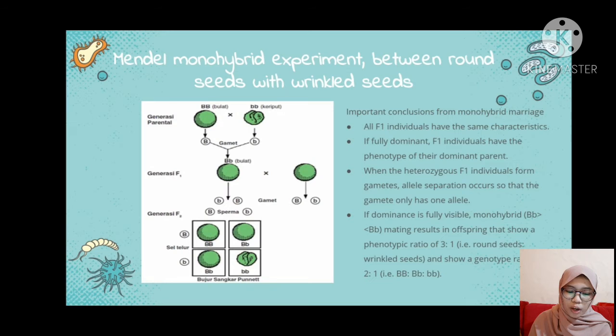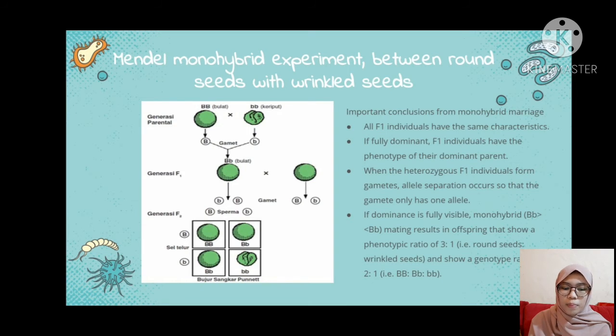Next, crosses between F1 descendants are carried out to get F2 offspring. In F2 offspring, the phenotypic ratio was about 3 round seeds to 1 wrinkled seed. Mendel concluded that at the time of gamete formation, there was a free separation of the gene pairs contained by the parent so that each gamete obtained one gene from the allele.